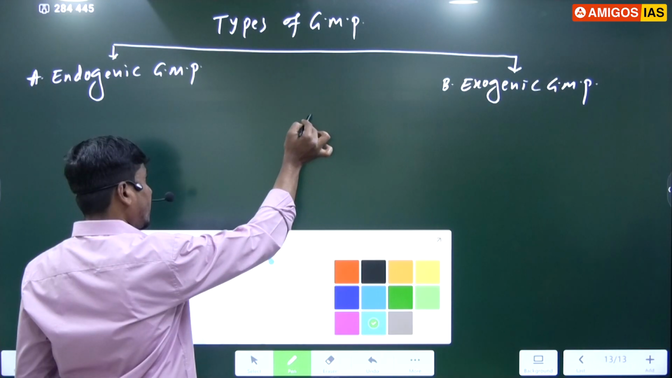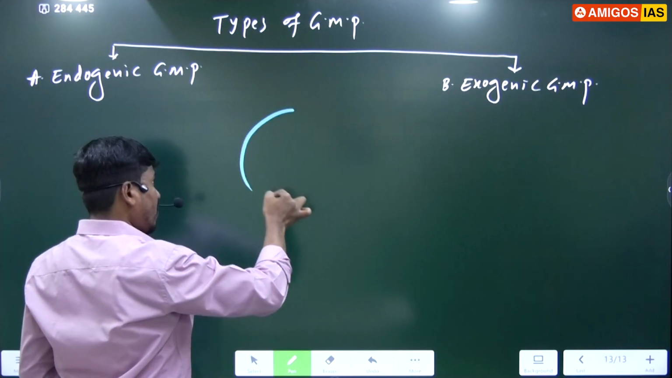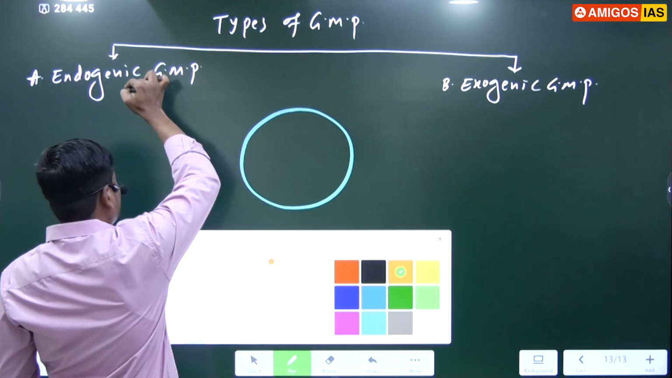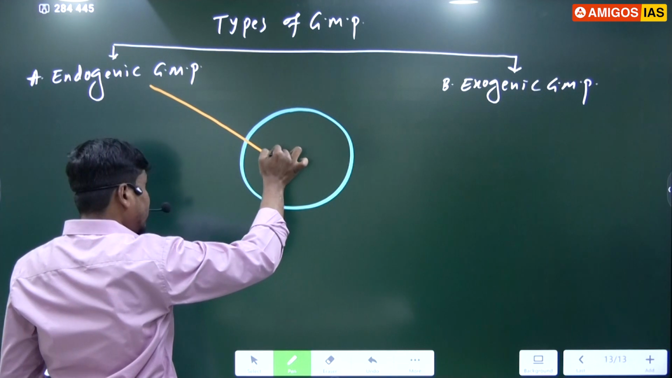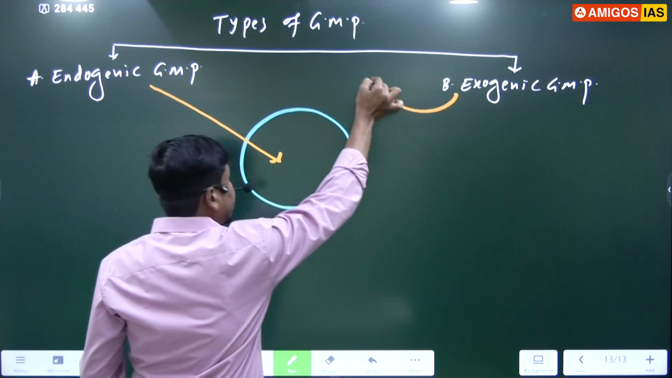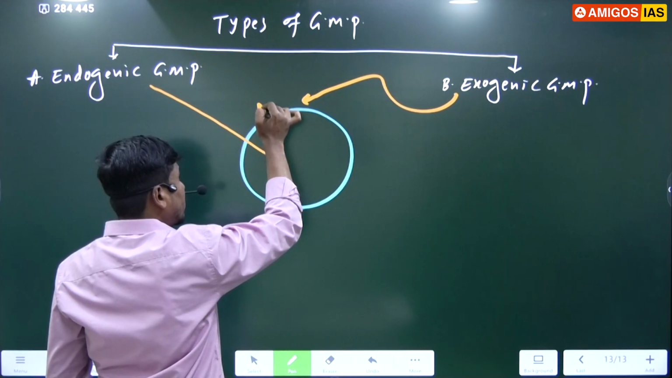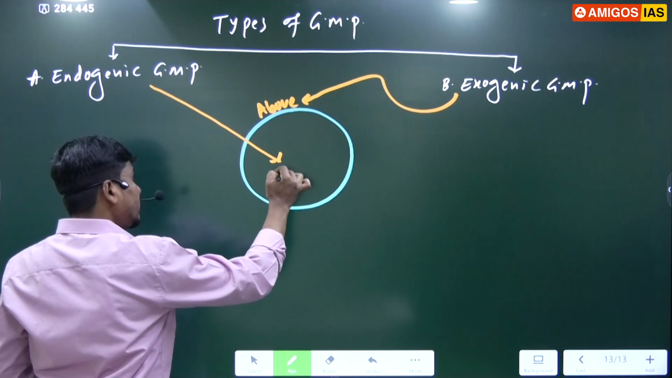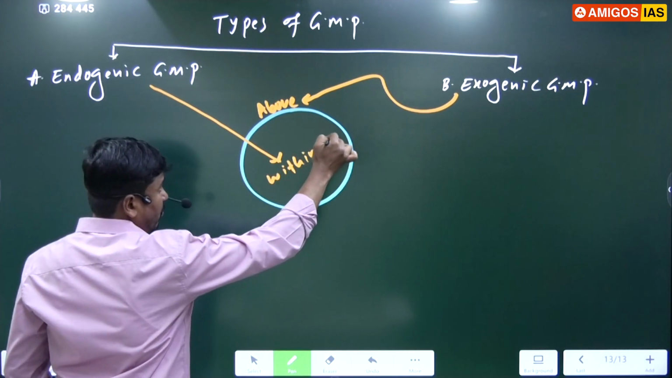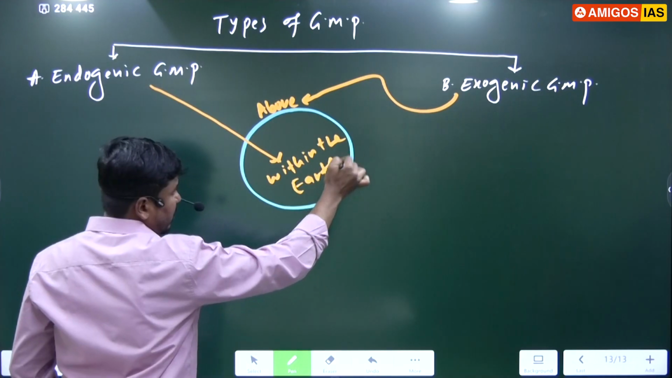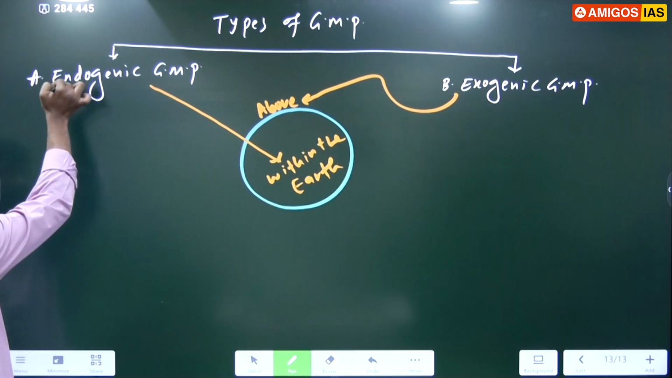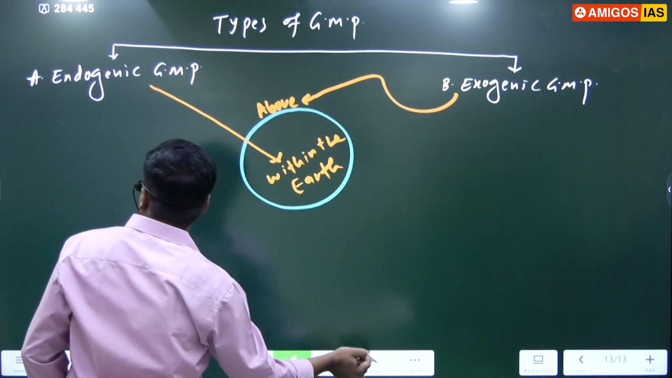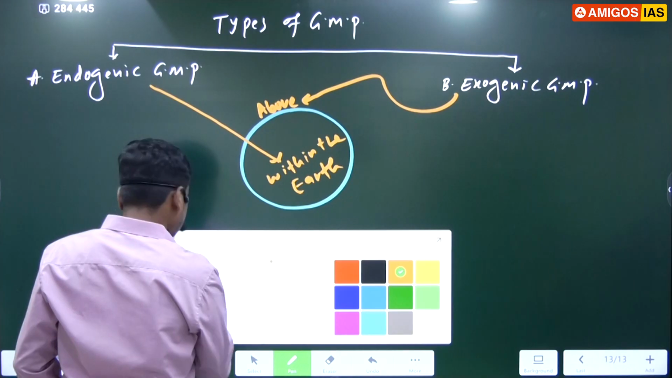Listen here, processes that take place within the earth we call endogenic, and those that take place above the earth we call exogenic. Processes within the earth we call endogenic. Endo meaning within. What is the meaning of genic?